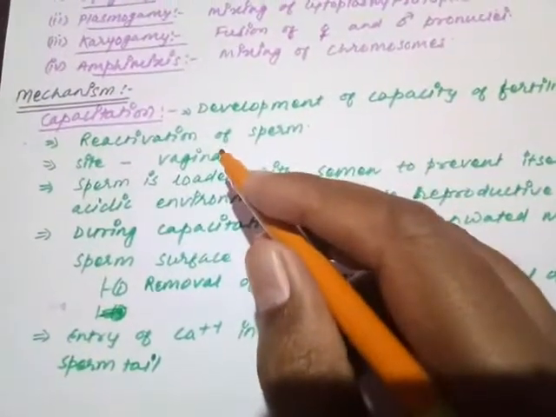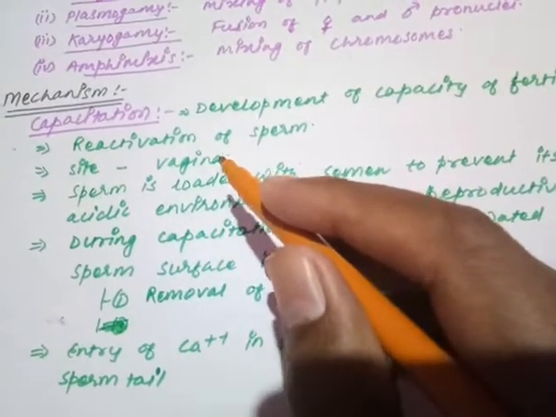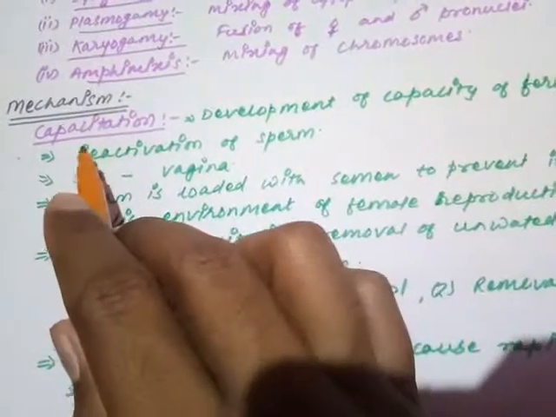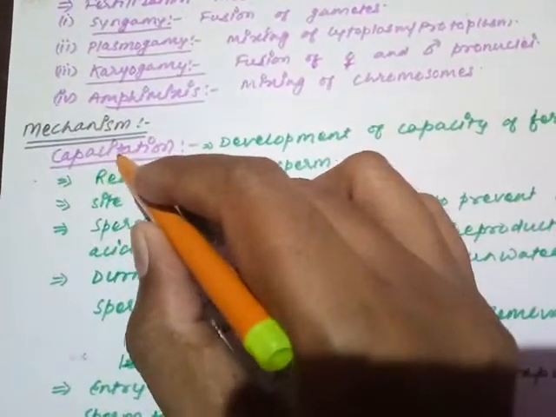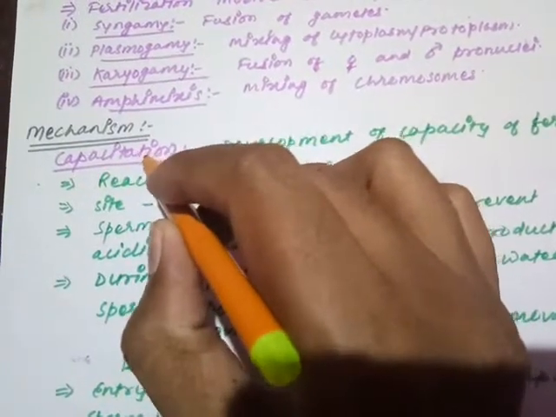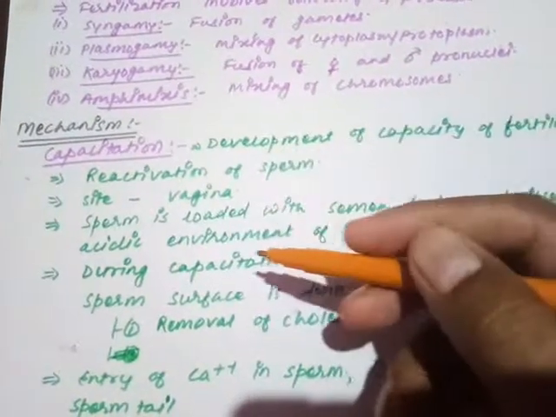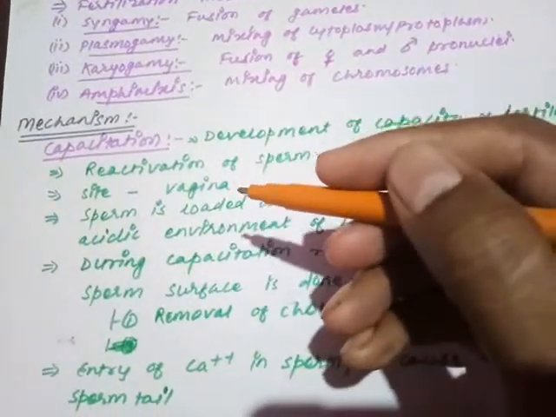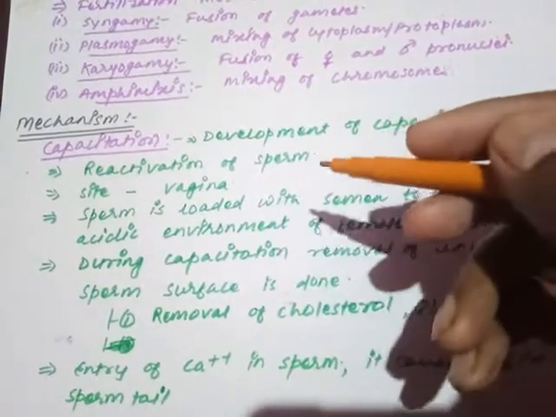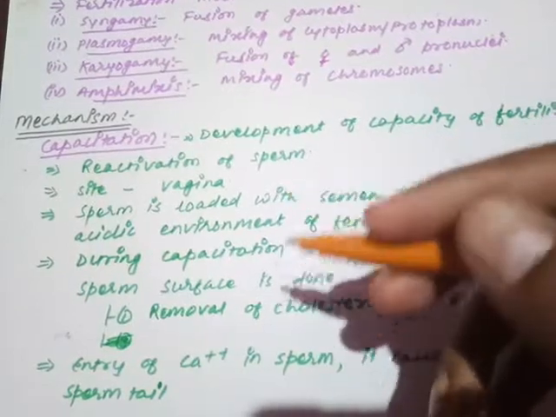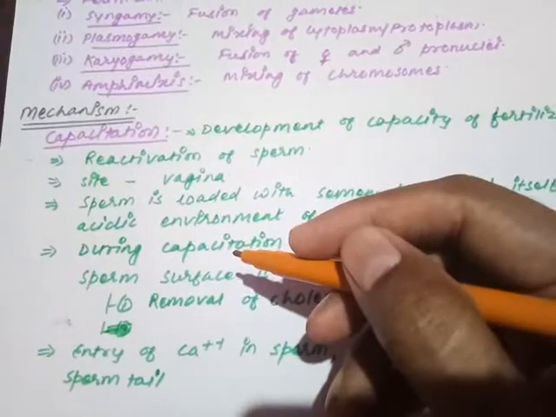First of all, whenever the sperm enters into the female reproductive tract, it has to undergo the process of capacitation. Capacitation, a very smart word. Capacitation, capacity. Capacity means what? Capacity of fertilizing the egg. As soon as the sperm is discharged into the female reproductive tract, that means into the vagina, the sperm gets its capability to fertilize, or we can say the reactivation of the sperm.